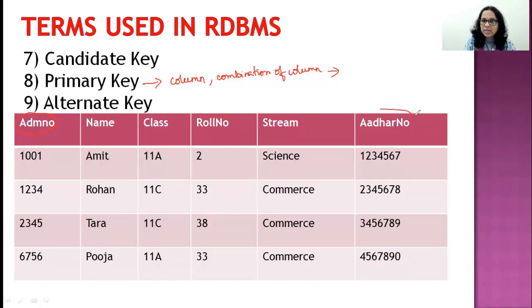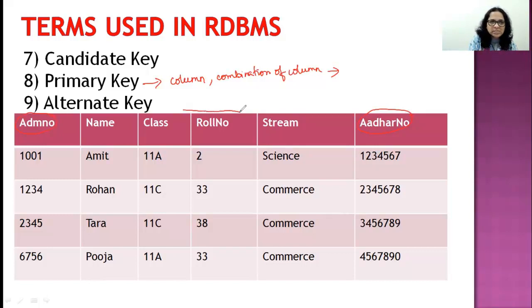No. So Aadhaar number can also be a candidate for the race of primary key. Let's talk about name. Can Amit, can Rohan, can Tara just identify one student? No, there could be so many Amits and Rohans and Taras in the school. So no. Let's talk about class. Can 11A identify only one student? No. When I say 11A, it will identify all the students of 11A. So more than one. So obviously that cannot be a candidate key.